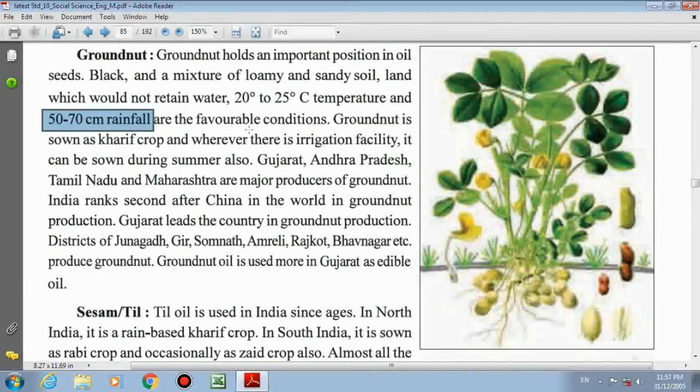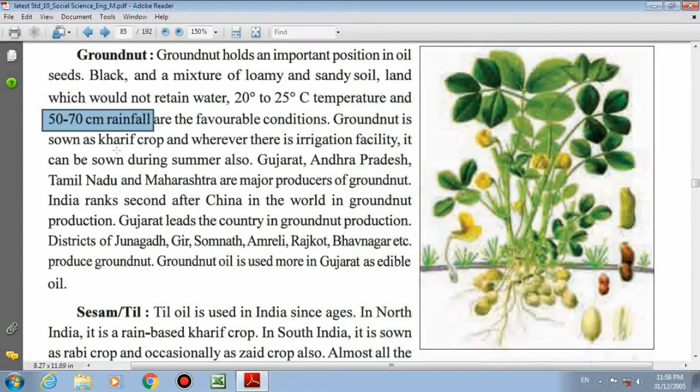As I told you, which type of soil is required? Black and a mixture of loamy and sandy soil, the land which does not retain water, plus temperature 20 to 25 degrees Celsius, and 50 to 70 centimeter rainfall. These are the favorable conditions for groundnut.